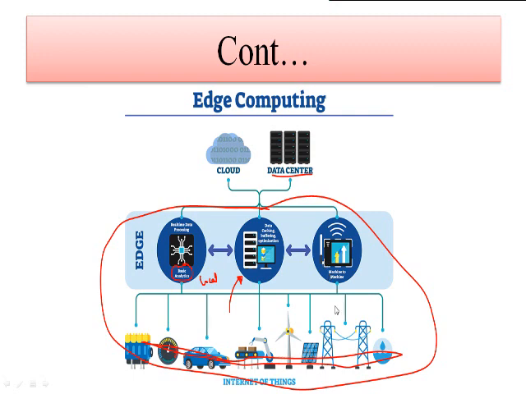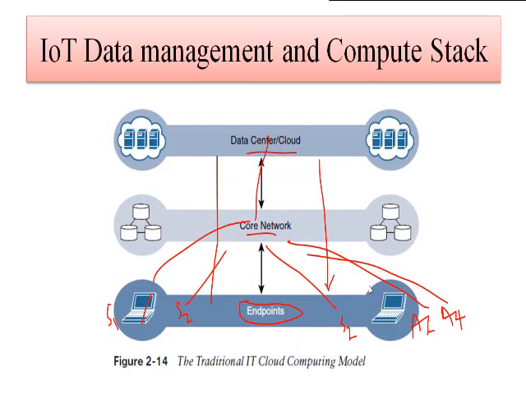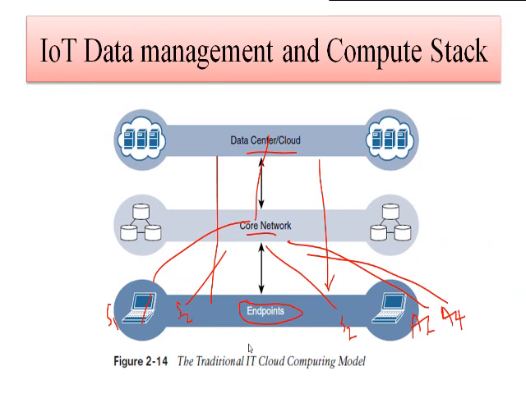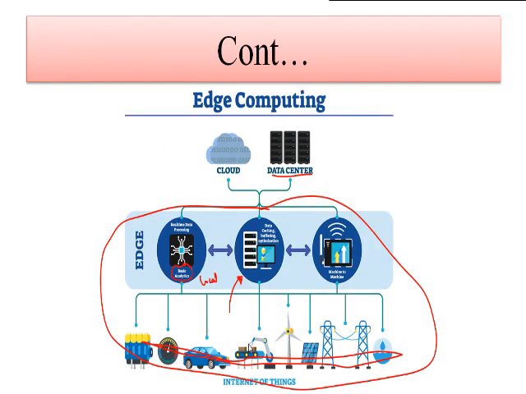Okay, or we can say simply IoT enabled device to IoT enabled device communication will happen inside of edge computing. So this edge computing has these characteristics: it minimizes the latency, it conserves the network bandwidth, as well as it increases the local efficiency. Okay, understood? So that is the difference between edge computing, fog computing, as well as cloud computing.